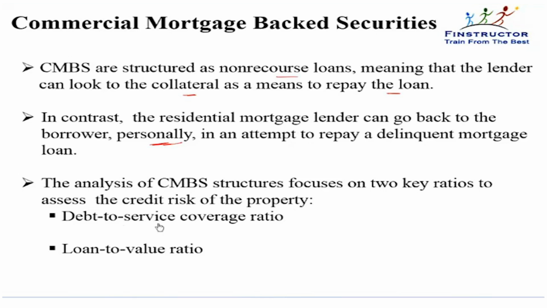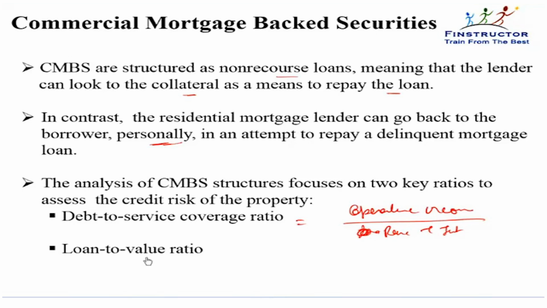The analysis of commercial mortgage-backed security structures focuses on two key ratios to assess the credit risk of the property. First is the debt service coverage ratio, which is simply the operating income that the property is making, or EBIT that the property is making, divided by the debt service. Debt service is the principal repayment plus the interest payment. If this ratio is good, that is the operating income from the property is high enough to meet the principal and interest, then you'll be more comfortable giving that loan.